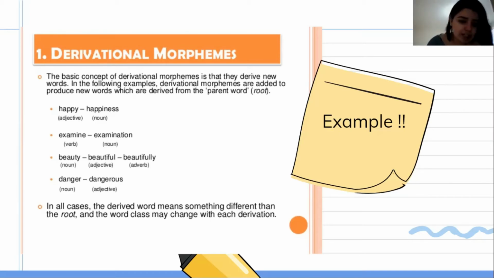And in all cases, the derived word means something different than the root, and the word class may change with each derivation. For example, in happy, like I'm happy, that's one meaning. In happiness, happiness means the thing you are feeling, so it's not the same.